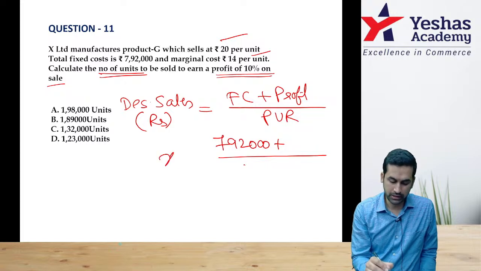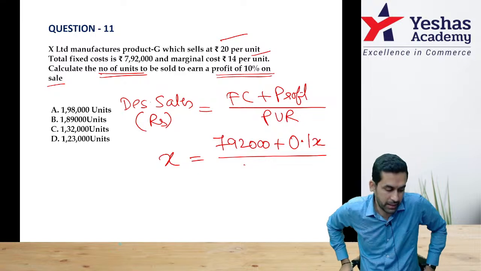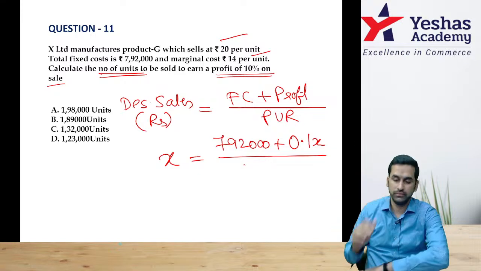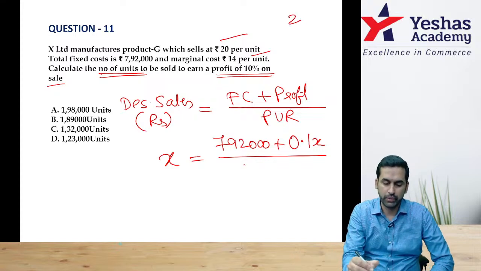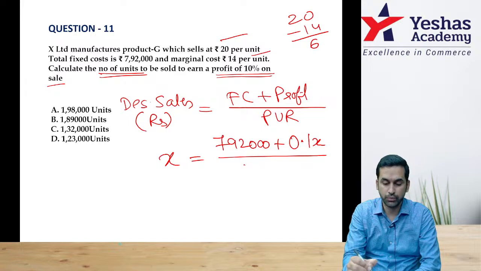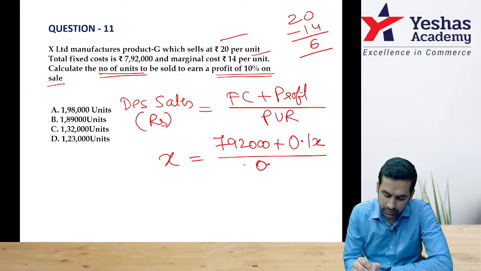This I can keep as X. Now this can be written as 0.1x. I applied 10% on quantity. That was a mistake. To be divided by the PV ratio. How to do? 20 minus 14, 6 rupee. So 6 by 20 is 0.3.